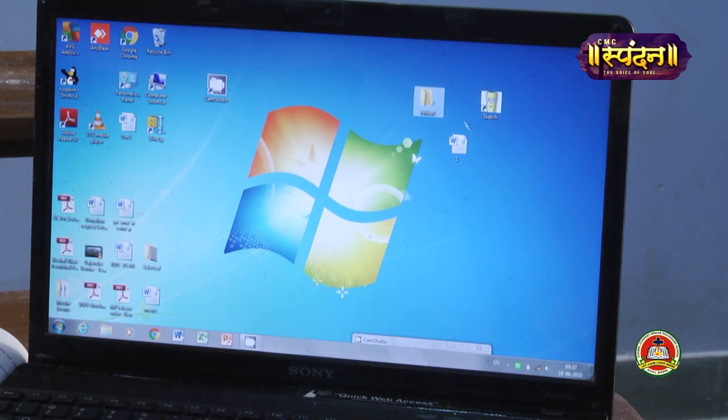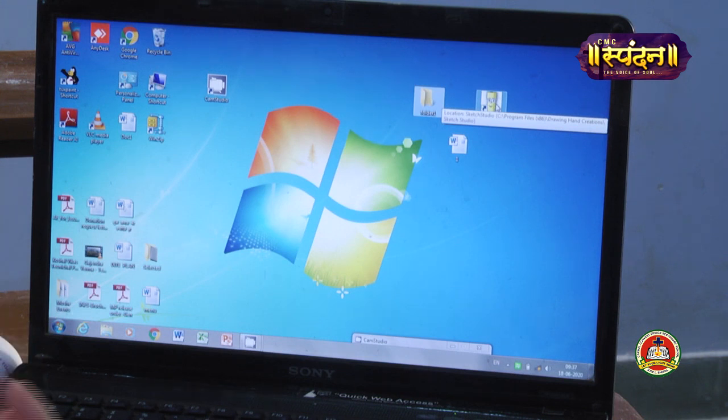Now the third type of icon is program or software. This is known as program or software. As we all know, software is a set of instructions given to the computer to do a particular task. Every program has one particular task. Like if I open this program, I am able to do drawing. If I open another program, I am able to watch a movie, so that is a program to watch a movie. So all programs have different types of functions and a particular task they can do.